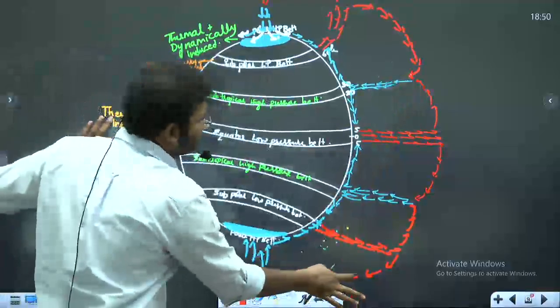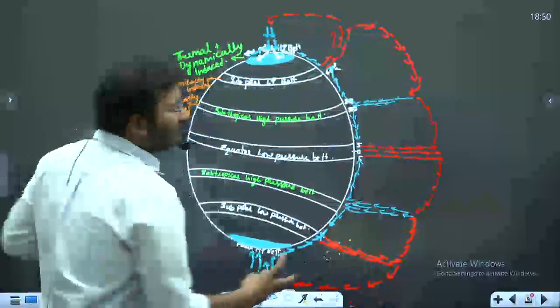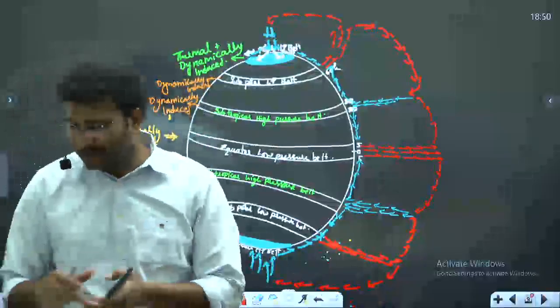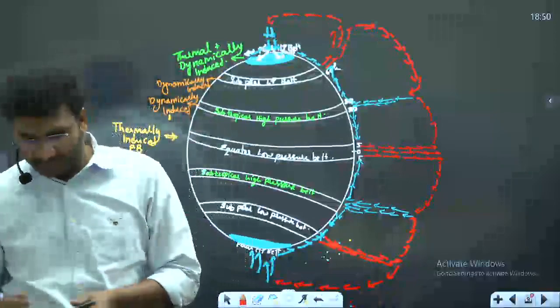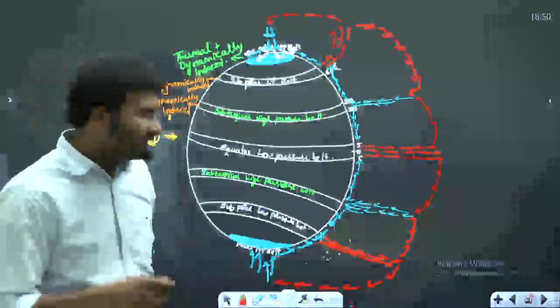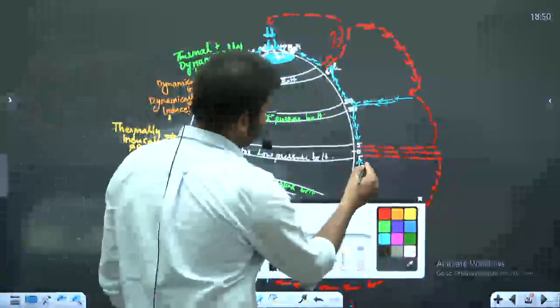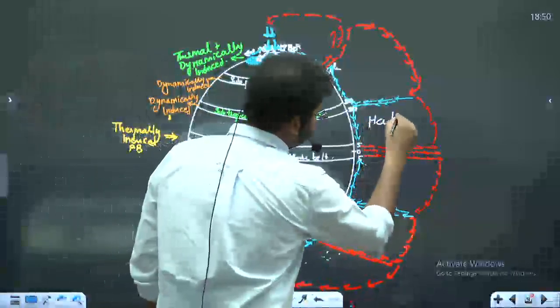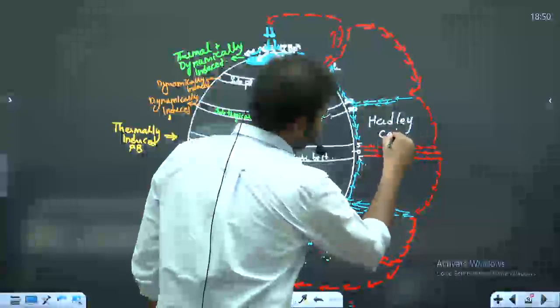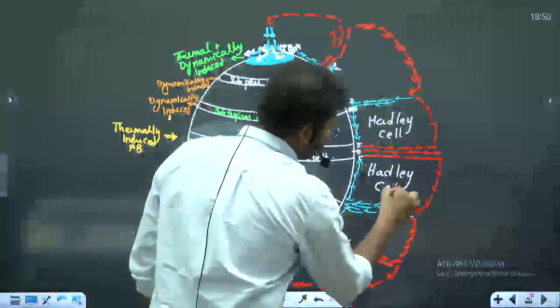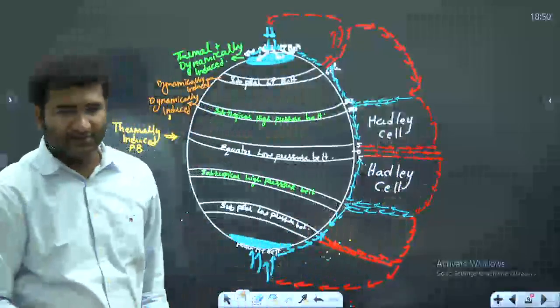Now these multiple cells are actually identified and found by scientists. Now in your NCERT, if you open your books, it is written that there are names given to these cells. This is your Hadley cell. This is also Hadley cell, because Hadley is the one who first gave this concept.